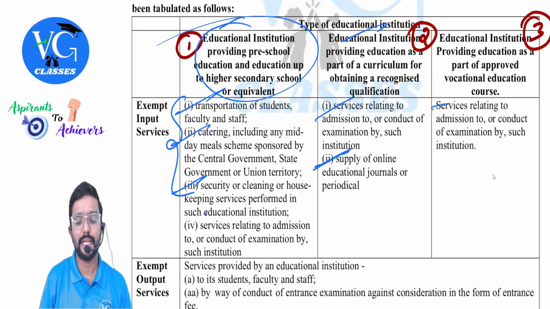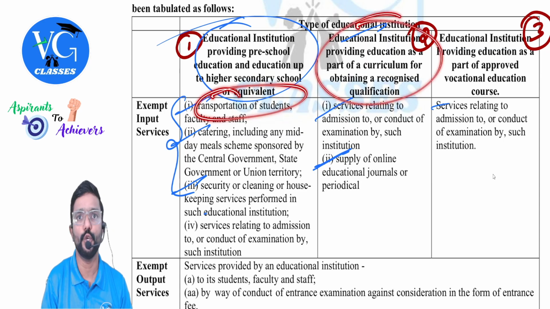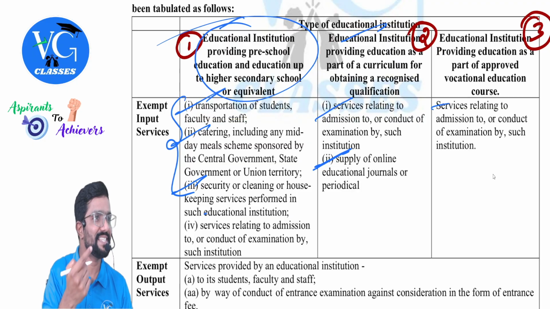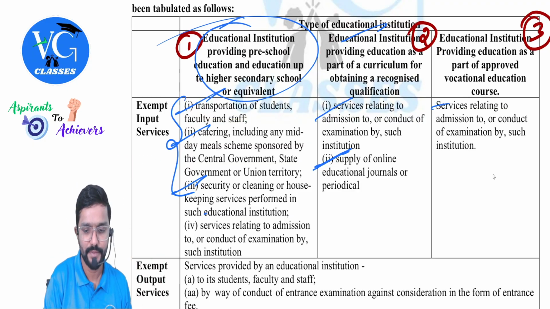Second category. Here, transportation of students is covered on? No. Only in first category it is covered. So for them, is it exempt? No. When inward supply is not exempt for college, obviously for the supplier, is it taxable? Yes, it is taxable. Hope you are getting it.